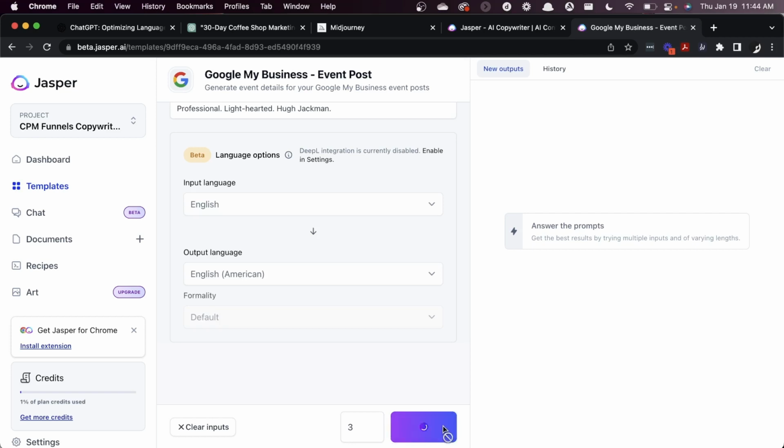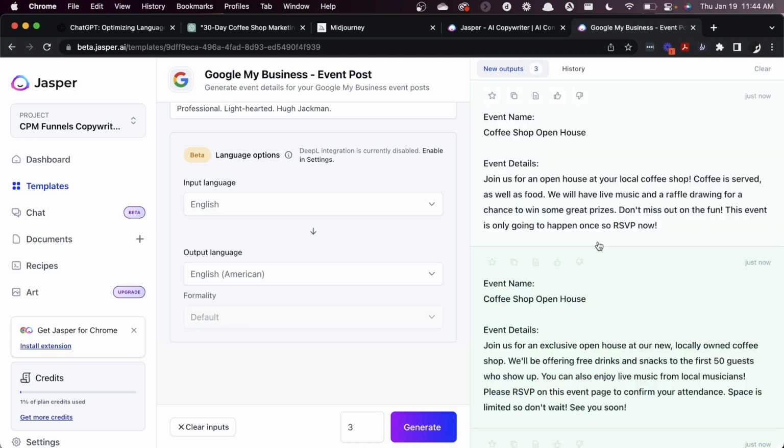And as it spins up, you will see over here on the right, prompts are generated just like that. So the event name, coffee shop open house, simple enough, and then it gives us different event details. Join us for an open house at your local coffee shop. Coffee is served as well as food. We'll have music and a raffle drawing as well as a chance for some great prizes. Don't miss out on the fun. This event is only going to happen once, so RSVP now.